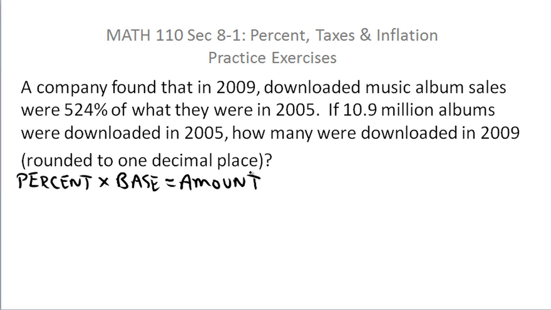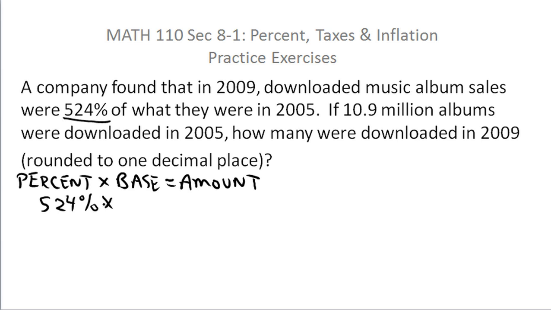It says a company found that in 2009 downloaded music albums were 524% of what they were in 2005. If 10.9 million albums were downloaded in 2005, how many were downloaded in 2009? And you want to round your final answer off to one decimal place. Now, it's pretty obvious that the percent is 524%, so there's no deep thought involved in that part of it.